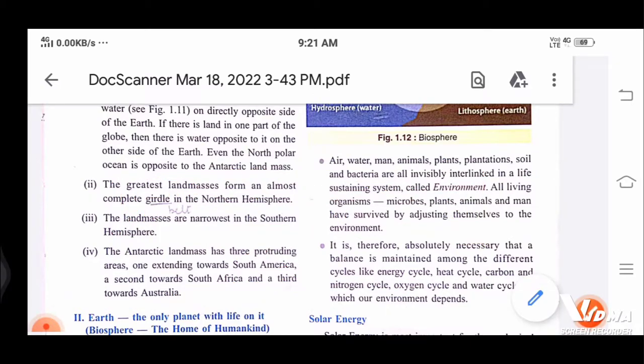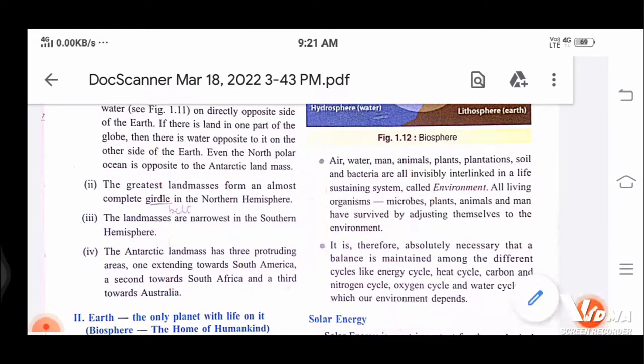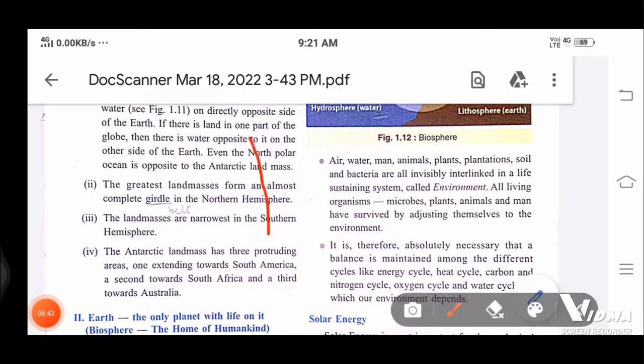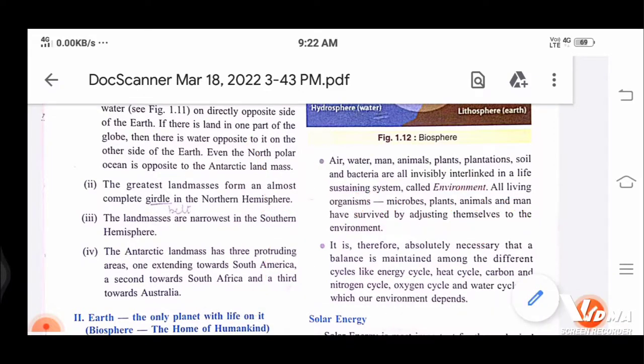Now the third point, that land masses are narrowest in the southern hemisphere. Let me explain what narrowest is, as some of the students may not know. Like this. This is narrow and this is not narrow. Narrow means less space. Like there are some bridges that are narrow in between. So this is narrow. It means the land masses are narrowest in the southern hemisphere.